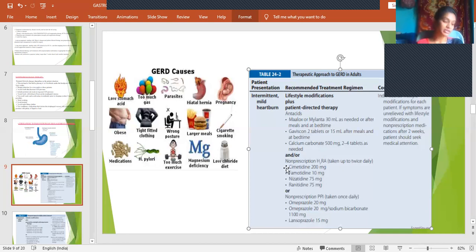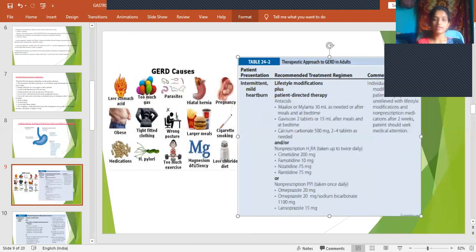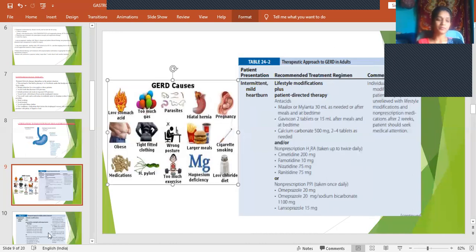And also the patient should be told about some lifestyle changes. We cannot make a chart and give it to everybody. Depending on each individual patient, we have to tell the lifestyle changes so that the symptoms can be relieved earlier. Clear? This is for intermittent mild heartburn.